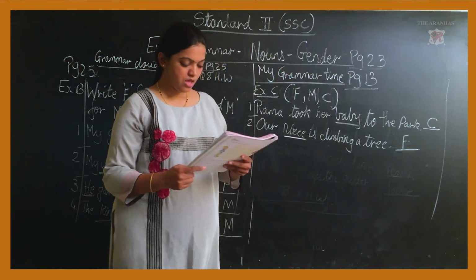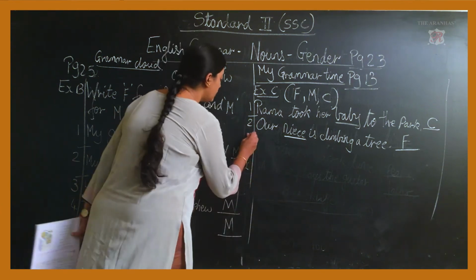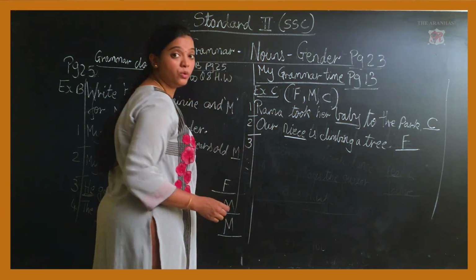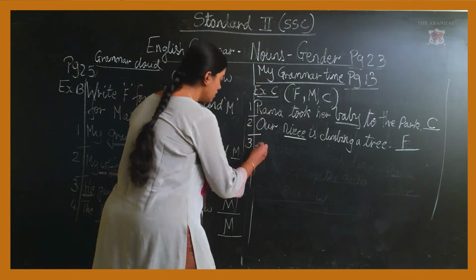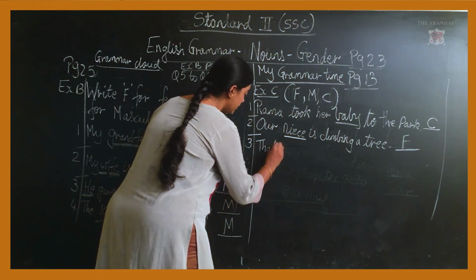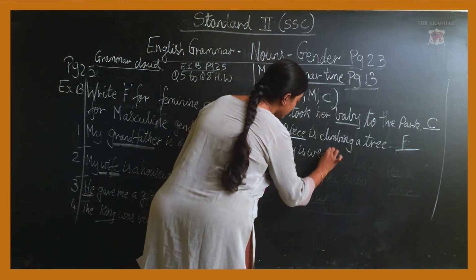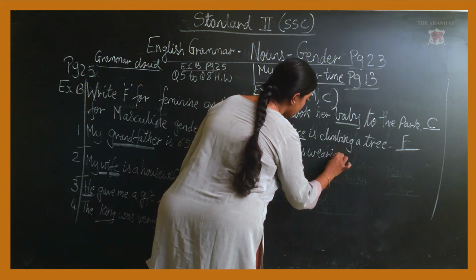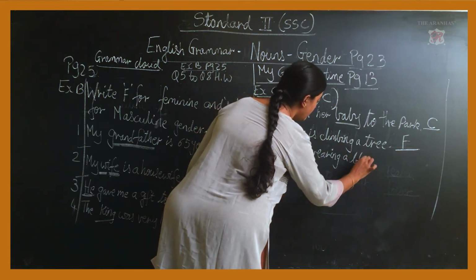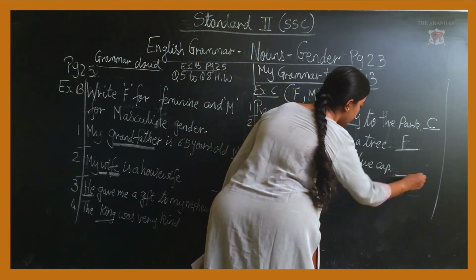Next one. The boy is wearing a blue cap. Looking at the word boy, tell me who will tell me the correct answer. You have to think.